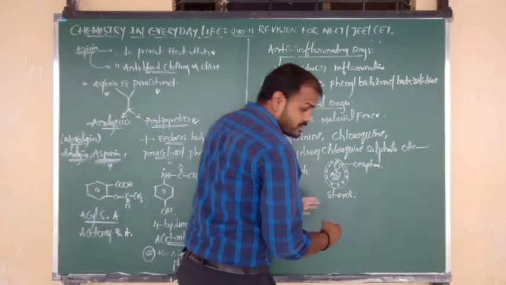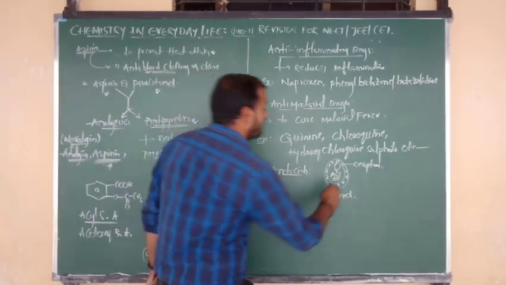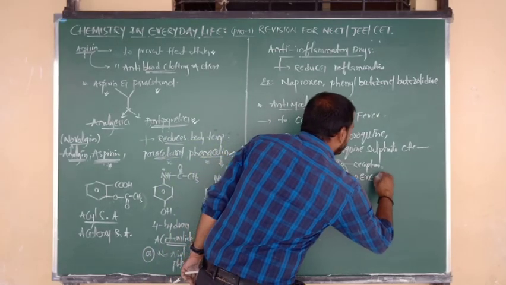Sometimes, due to different reasons, whatever that may be, an excess of acid will be released.